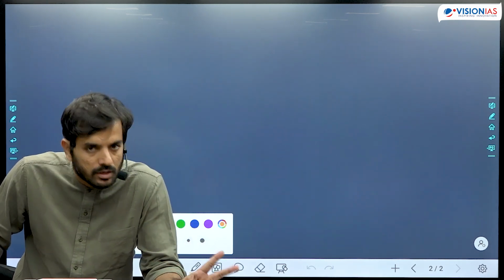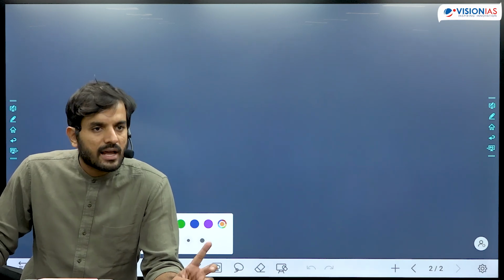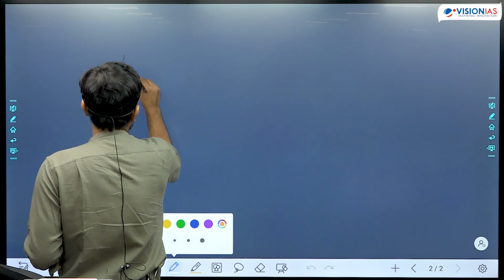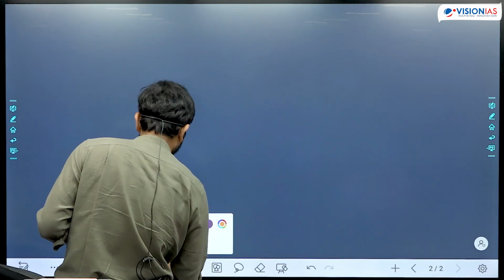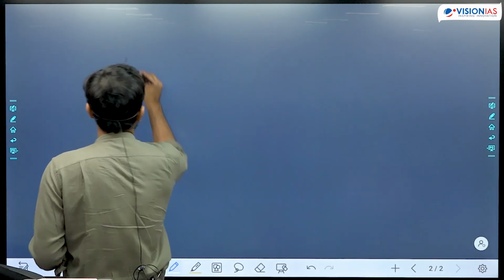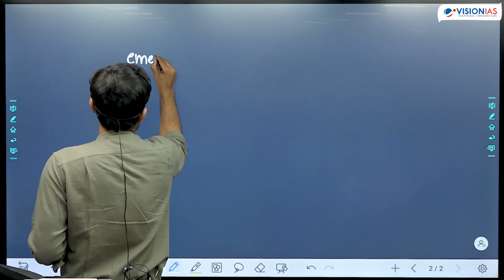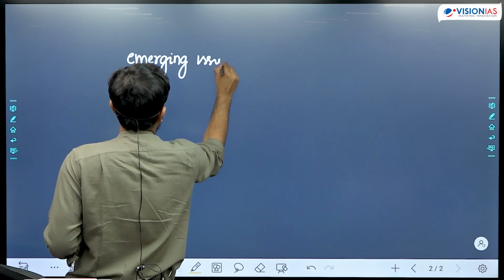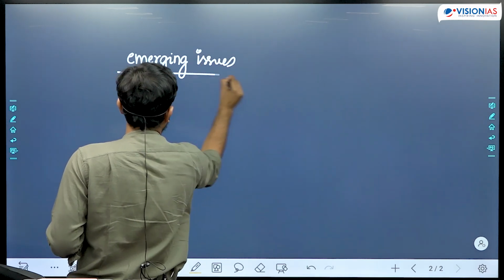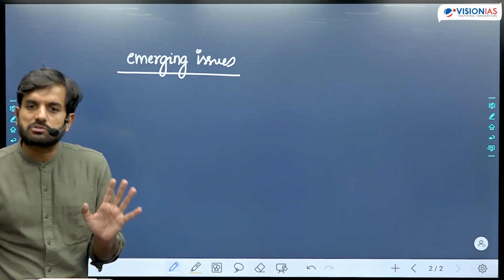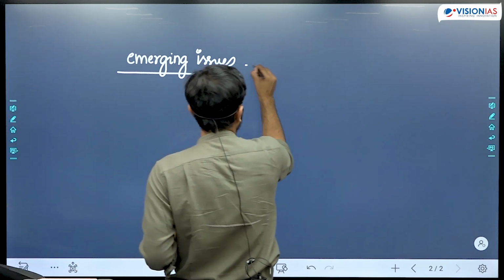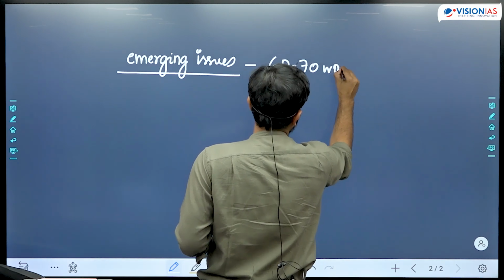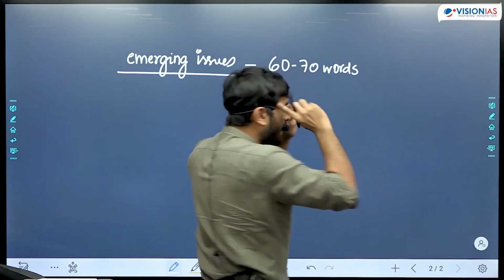It's a 250 words answer. Already they are asking you two things. One, they are asking you emerging issues. Okay, so one thing which has been asked by UPSC in this year's examination is the emerging issues with respect to Naxalism. So even if you write about 3 or 4 emerging issues, it will take up almost 60 to 70 words. है ना? अगर आप emerging issues के बारे में भी लिख दोगे, so it will take up almost 60 to 70 words. I'm just trying to tell you that how you would plan the answer in your mind.